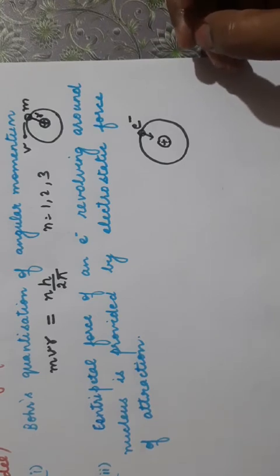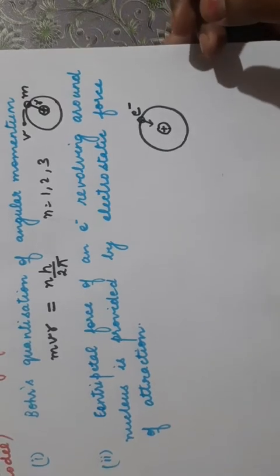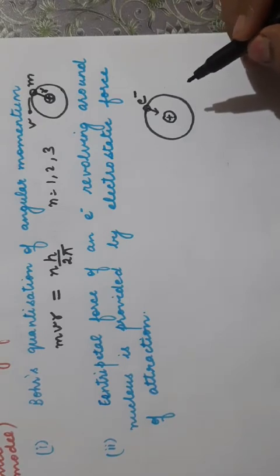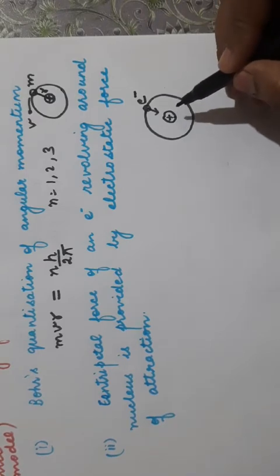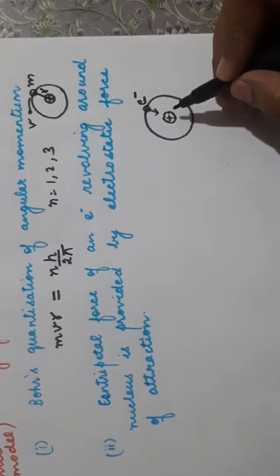You can compare it to the planets revolving around the sun. Planets revolve around the sun due to the gravitational force, so gravitational force provides the centripetal force. In an atom, when electrons revolve around the nucleus, the electrostatic force of attraction between the opposite charges provides the centripetal force.